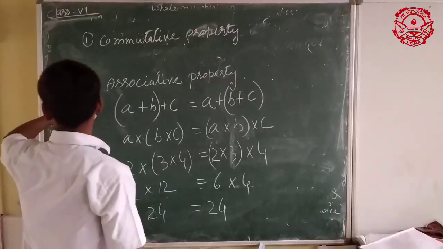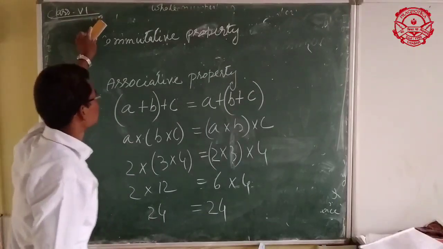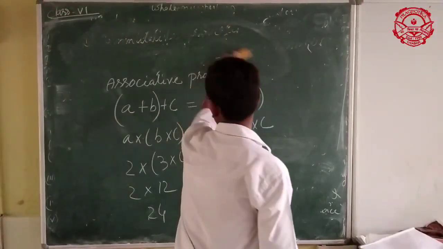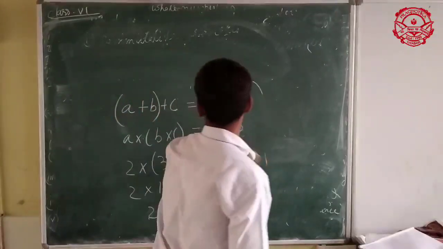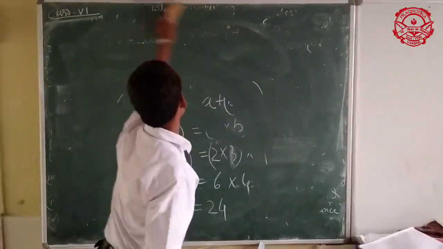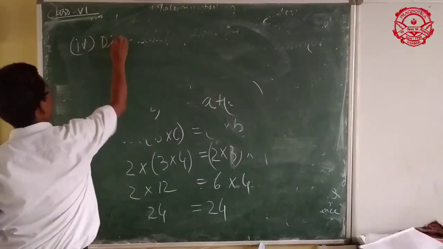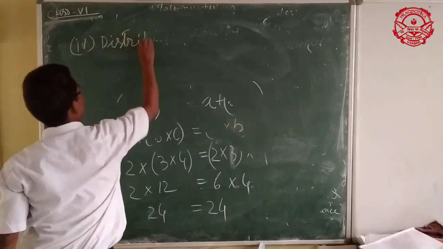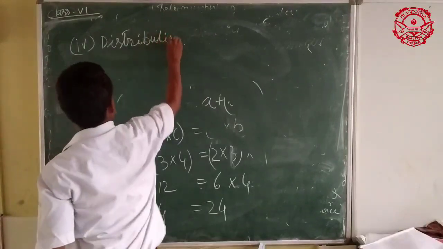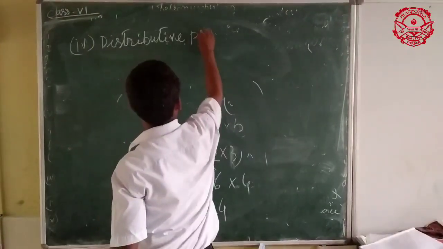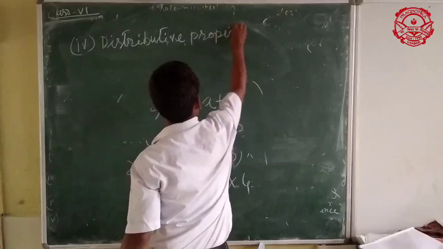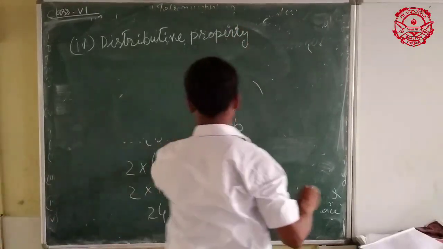Now, the last property. What is the last property? The last property is the distributive property.